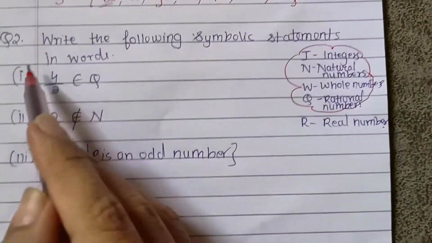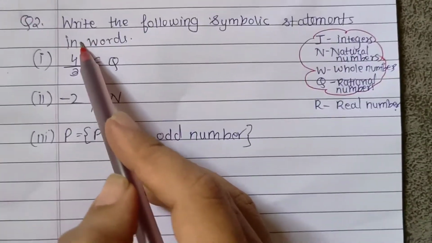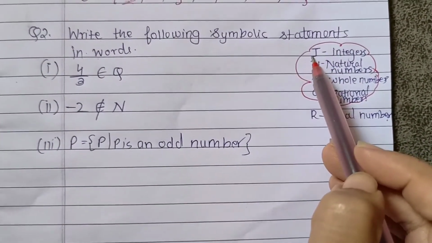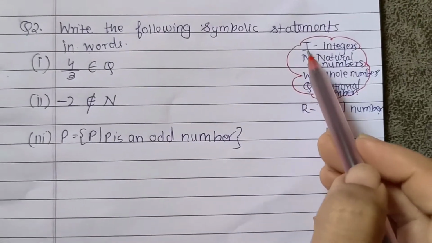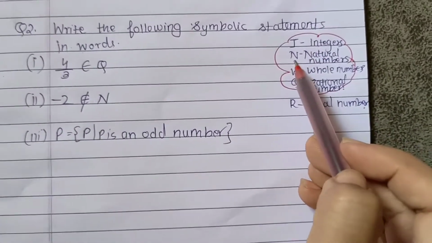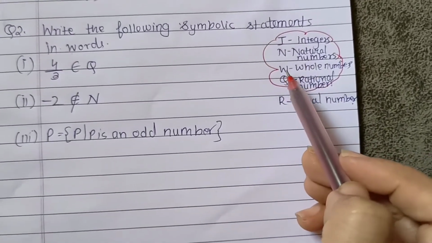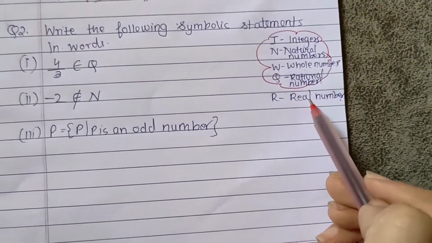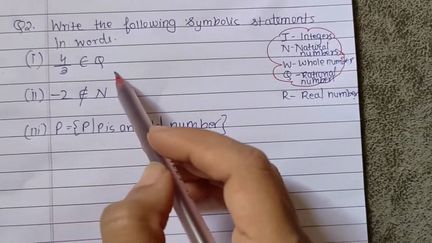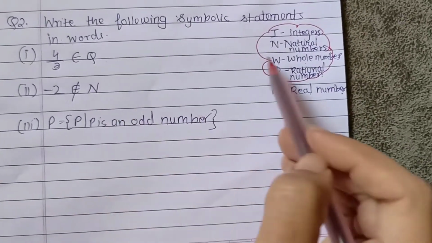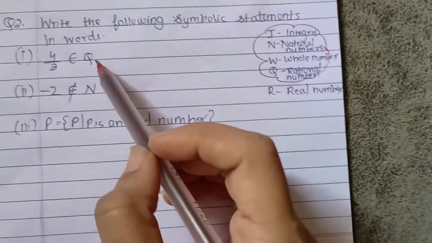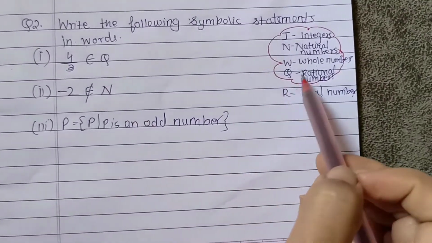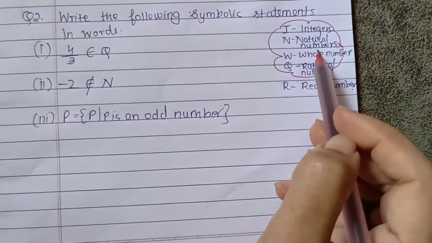Next is question number 2. Before we start with question number 2, I want you all to understand some basic terms. These are the confirmed names of the sets. I stands for the set of integers, N stands for natural numbers, W for whole numbers, Q for rational numbers, and R for real numbers. Here in question number 2, we have set Q and set N. Set Q represents the rational numbers and N represents the natural numbers.